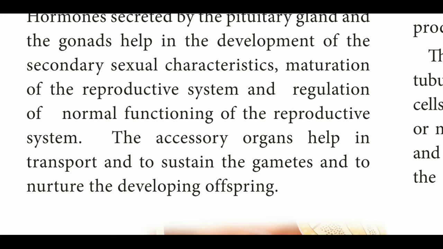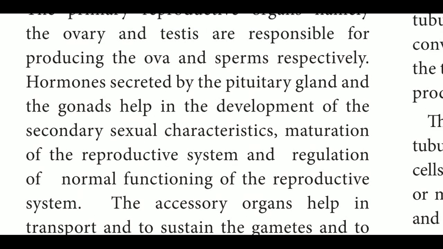The human reproductive system consists of mainly two types of organs: primary organs and accessory organs. The primary organs are the ovary and testes. The ovary is found in females, the testes in males.